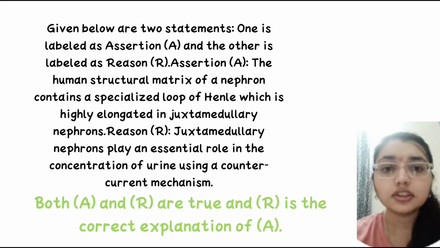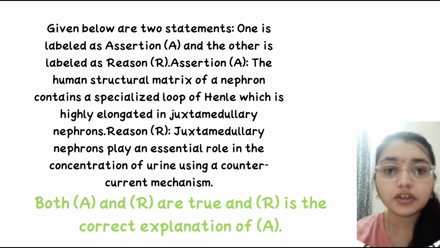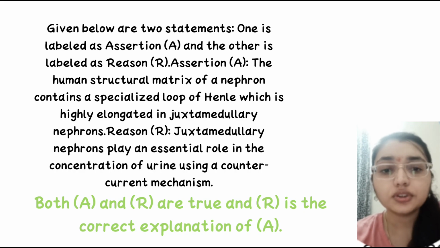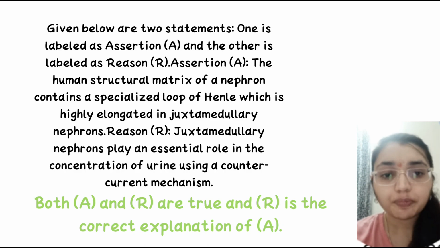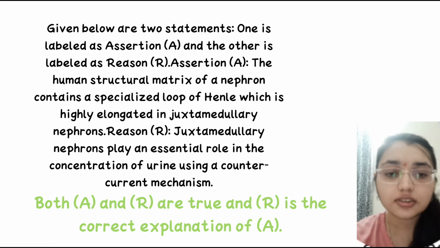Next, in this question the correct answer is 1. Why? Juxtamedullary nephrons extend deep into the inner renal medulla with their elongated loops of Henle. This deep extension is necessary to establish the high osmotic gradient required by the countercurrent system to conserve water and excrete concentrated urine.